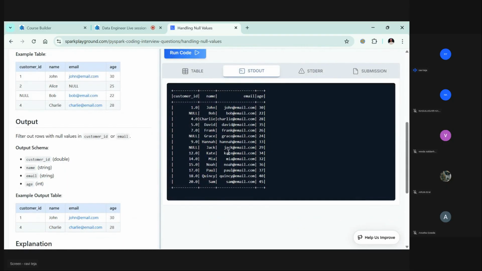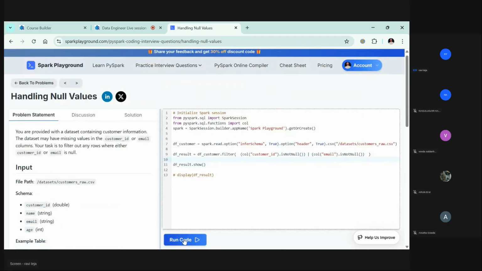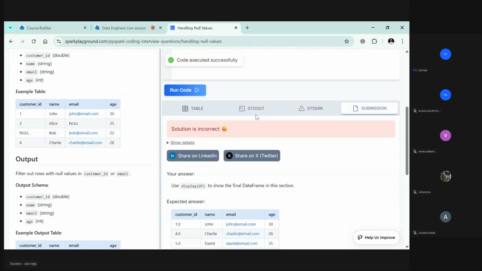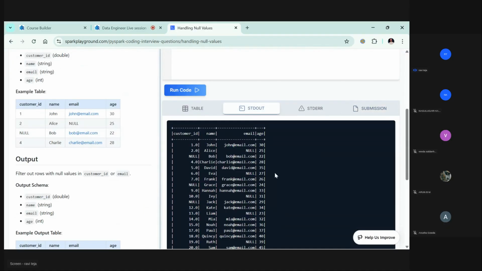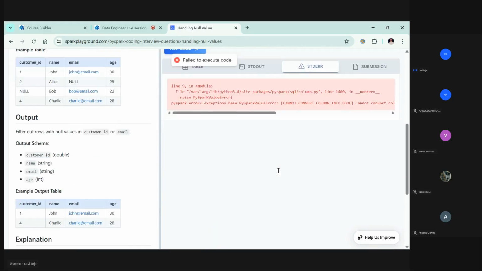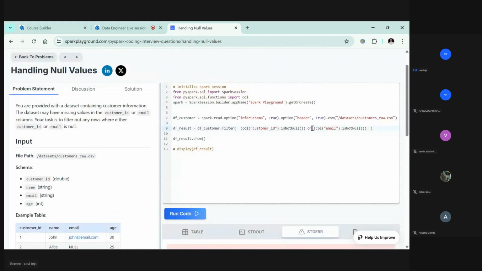But here it's removing only. Let me run it again. It's not removing anything. I think it's not taking this or. Let's go with this or. Or is not accepting. This is or.